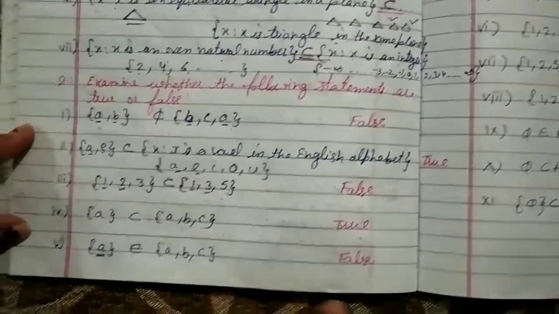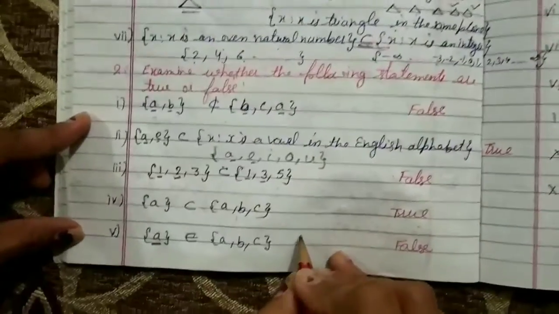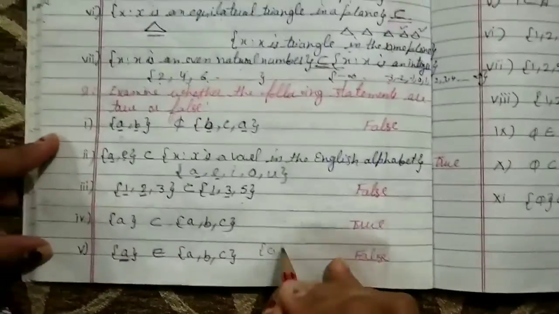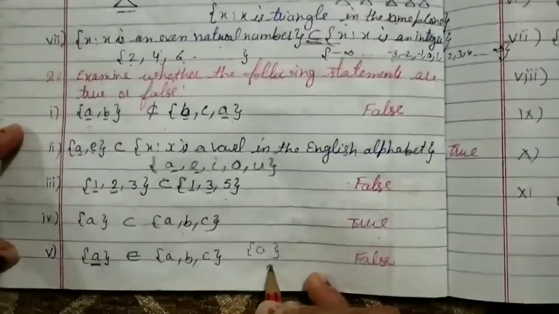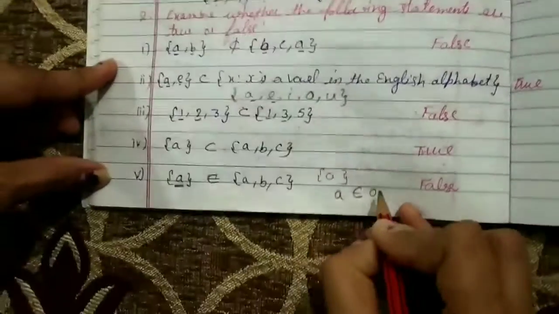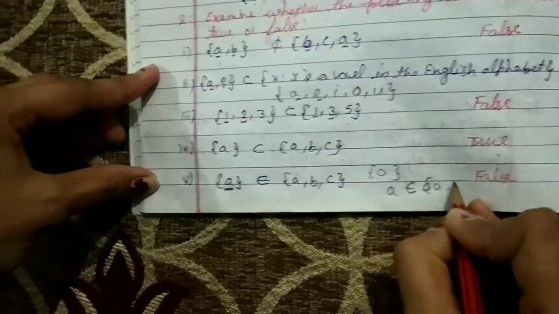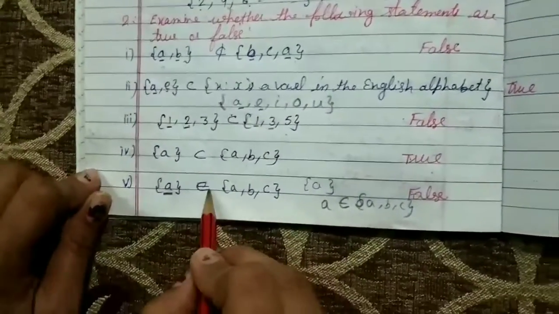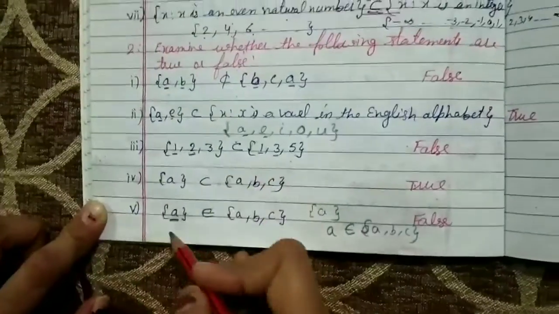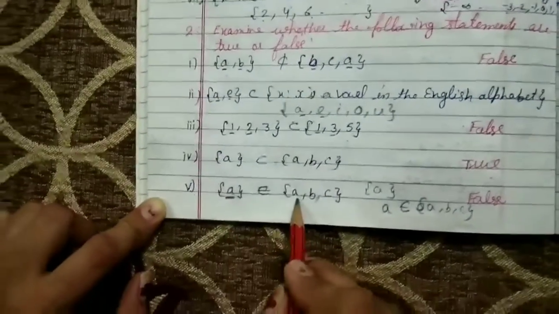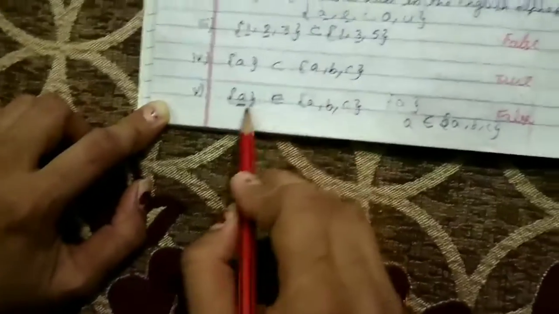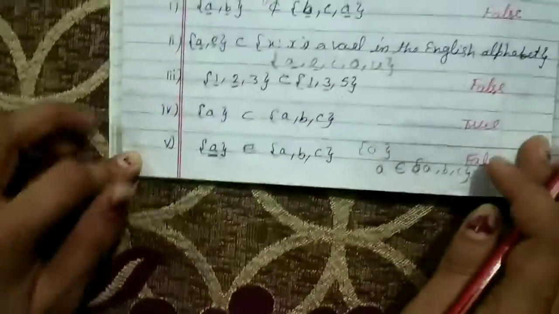In our previous lecture we discussed that if we are given an element, then we can only say that A belongs to {A, B, C}, or whatever the given set is. This is false because only elements or objects belong to the given set. A set is only contained, it does not belong to, so it is false.